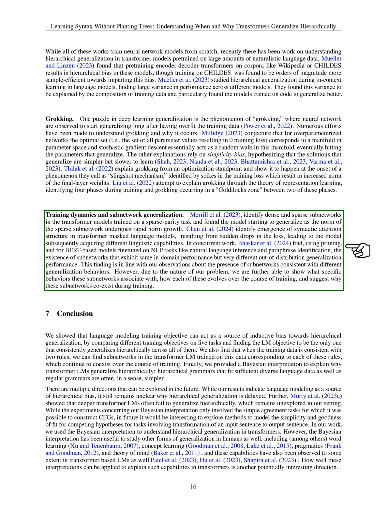In related research, it was discovered that certain subnetworks in BERT-based models, after pruning, showed similar performance within the task they were trained on, such as natural language inference and paraphrase identification. However, these subnetworks exhibited significantly different generalization performance outside of their training data. Our own findings align with this observation, highlighting the presence of subnetworks with distinct generalization behaviors. Moreover, our study delves deeper into understanding the specific behaviors associated with these subnetworks, how they evolve during training, and why they coexist in the model during the training process.